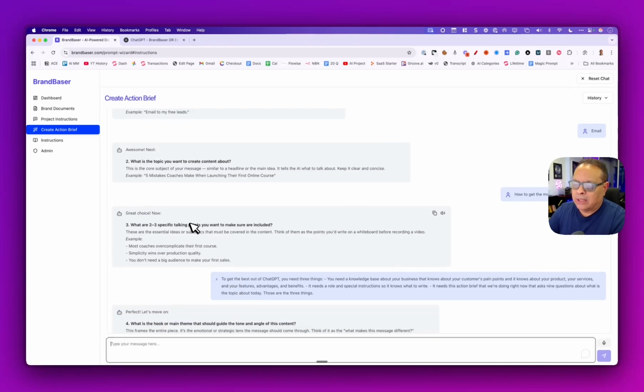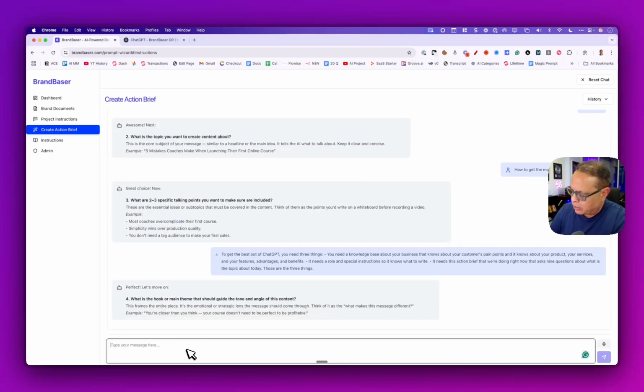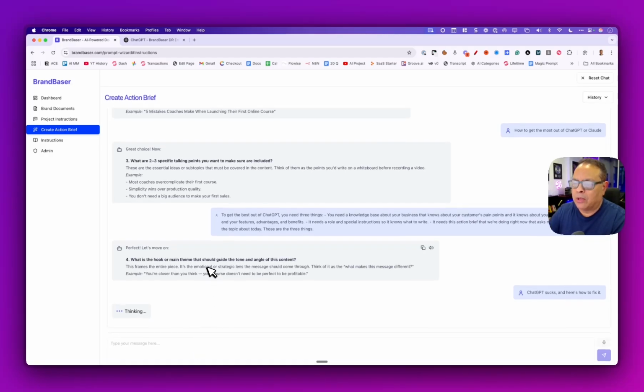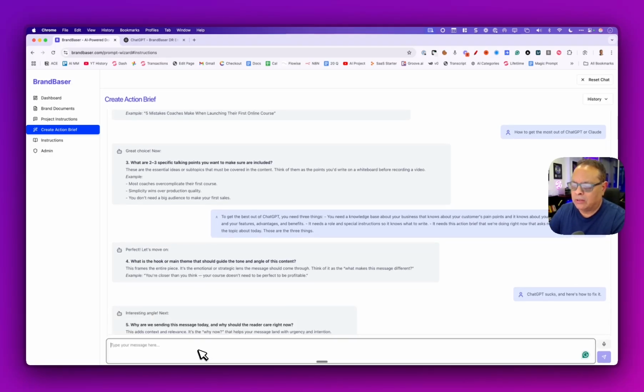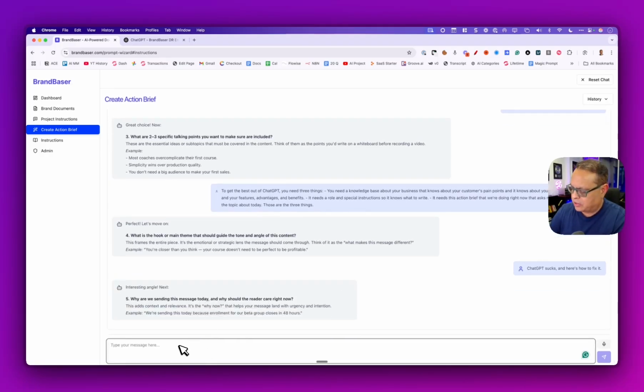All right. Let's get to question 4. What is the main hook? Well, this gives you an example. For ours, it's going to be something like this. ChatGPT sucks, and here's how to fix it. All right, we're going to go to question number 5 right now. So why are we sending this message today? Let's see. BrandBaser is a new app that I just came out with, and it's going to sell for $47, but today you can get it for free.